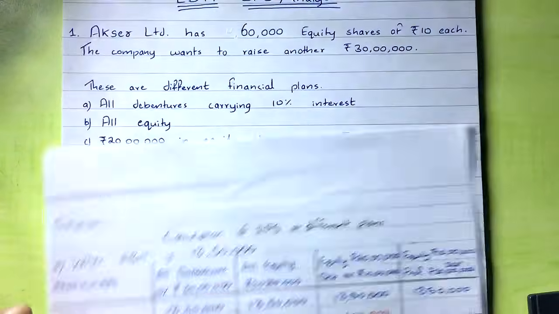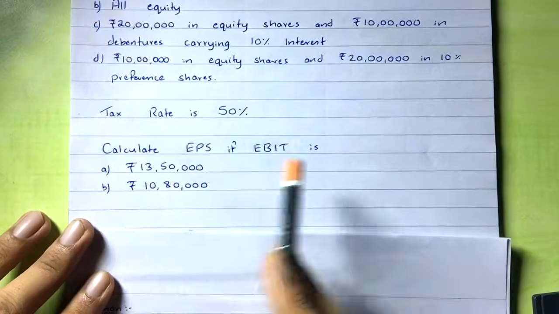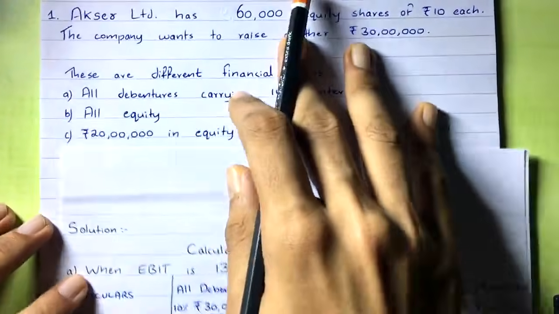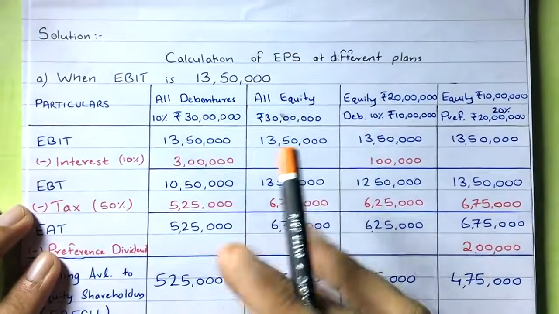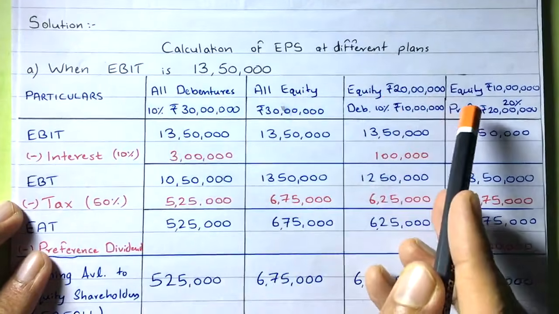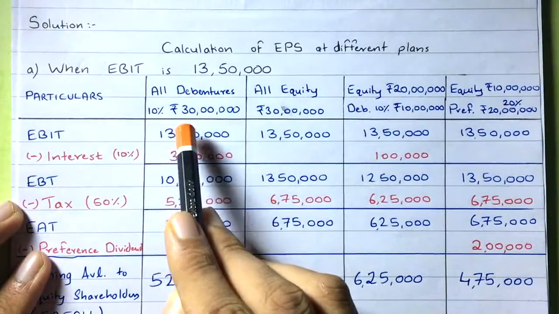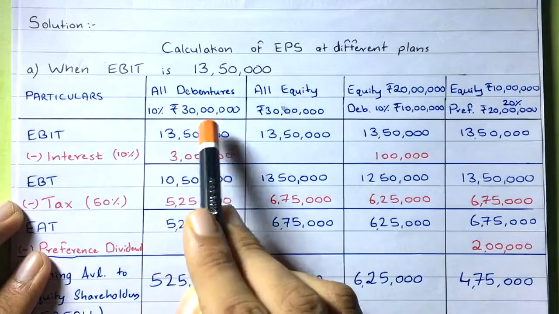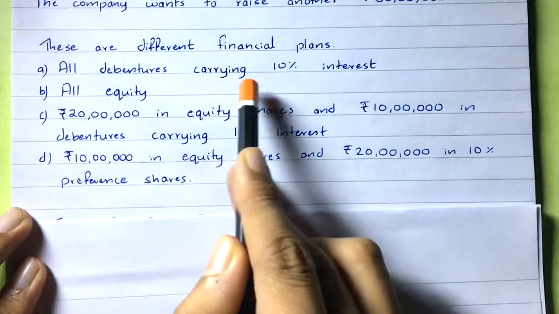Simple here, right? In the question they have said, calculate EPS if EBIT is 13,50,000, right? So it's a simple thing. You have to start from EBIT, earning before interest and tax, right? But before that, you have to take each of the capital structures in these upper columns, right? You see this column, all debentures 10%. You are raising how much? You are raising 30 lakh rupees, right? So that is, all debentures carrying 10% interest.